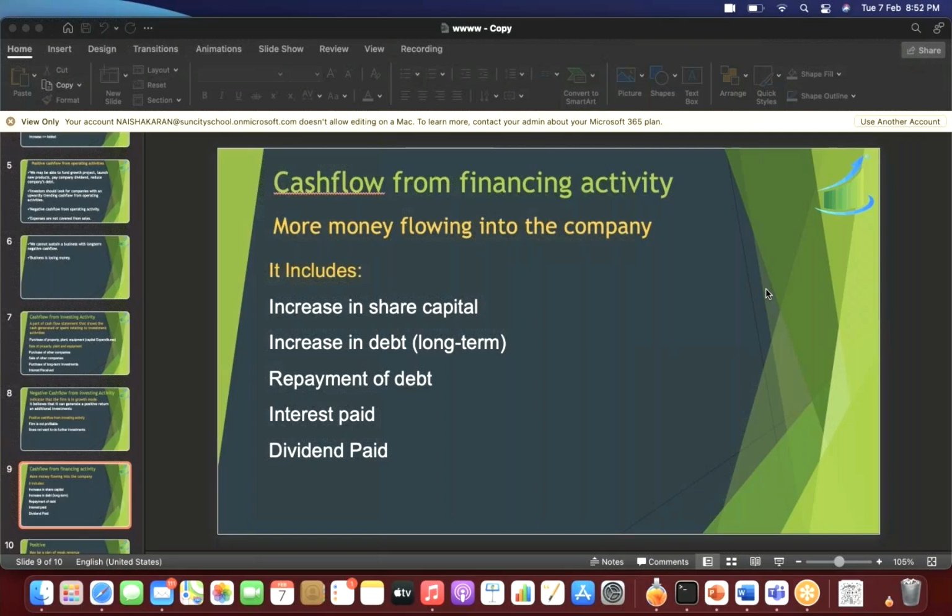There is no rule, Anjanji, that interest on debentures has to be higher than dividend or lower than dividend. That is no rule that I can tell you. And dividend, we already discussed what is dividend. Dividend is a part of profits that a company decides to give to its shareholders. Again, if I am giving that money to the shareholders, from the company's point of view, it will be an outflow of cash.